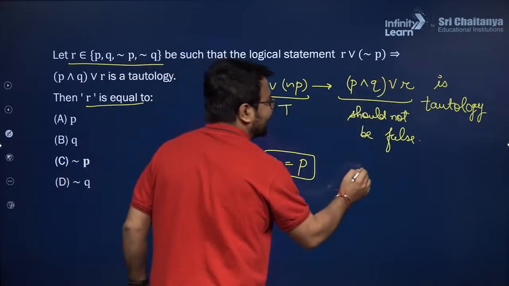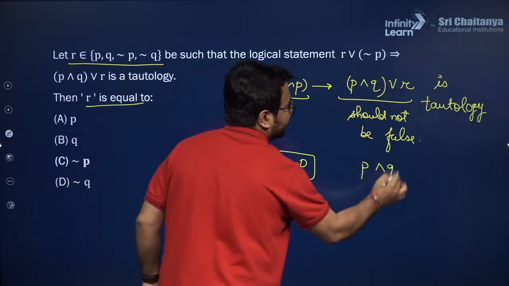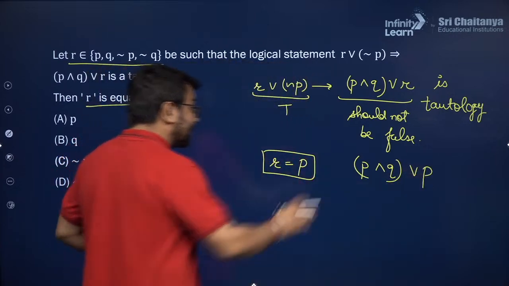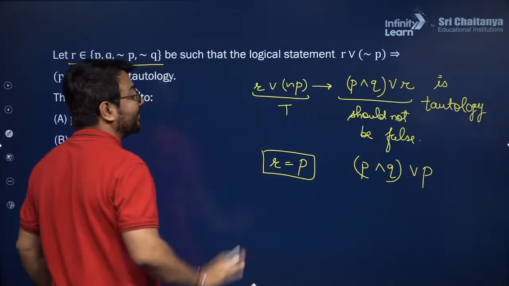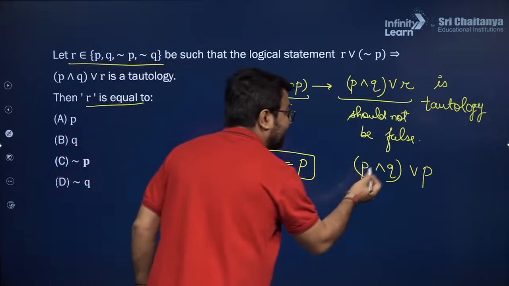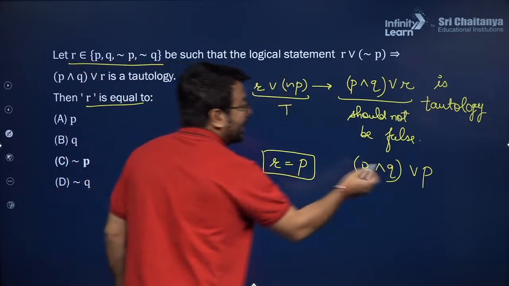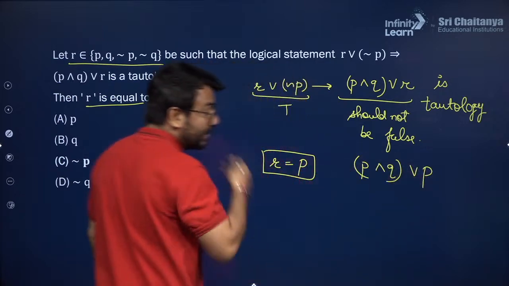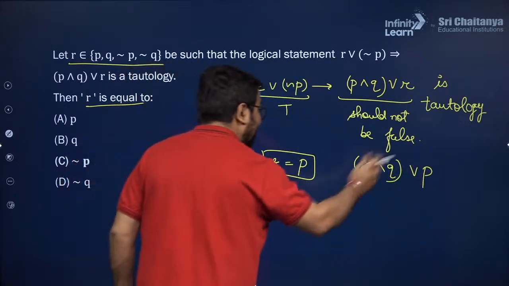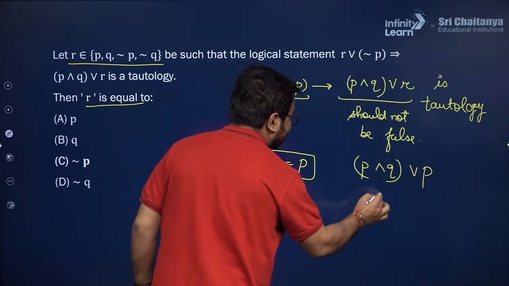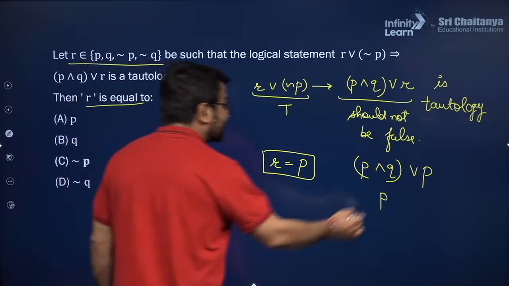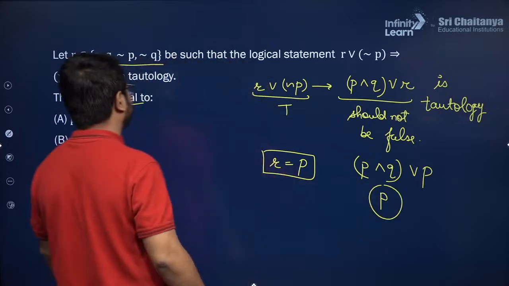Here also, if I write the value of R as P, then P and Q is written over here, and this P and Q is taken with OR operator with P. So if I take P and Q or P, then the result will be P itself. And this depends on the value of P over here.